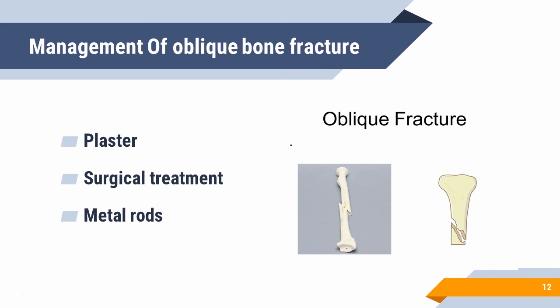Now the next one is surgical treatment. Children, most oblique fractures require surgical treatment, okay? Because it is broken diagonally and we cannot treat it by ourselves, or even the doctor cannot treat this otherwise, so they usually suggest surgery. Now the next one is metal rods. Students, if the damage is extensive, metal rods and screws are used to hold the bone in place, okay?